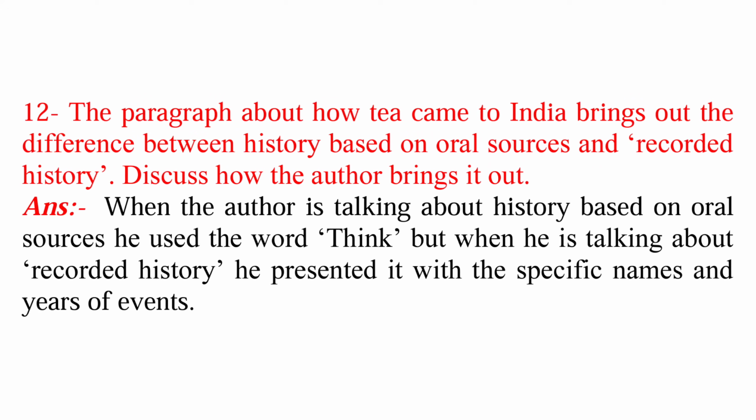12th question is, the paragraph about how tea came to India brings out the difference between history based on oral sources and recorded history. Discuss how the author brings it out. So answer is, when the author is talking about history based on oral sources, he used the word think. But when he is talking about recorded history, he presented it with the specific names and years of events.